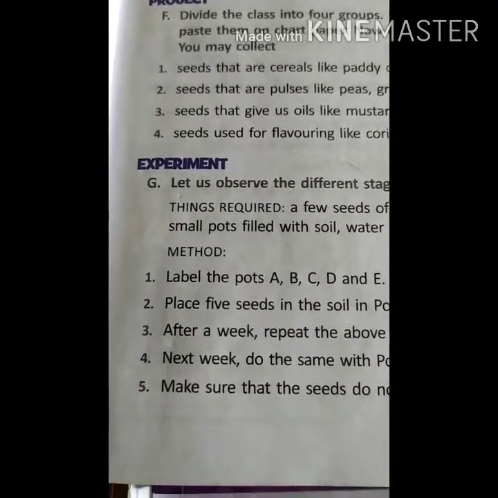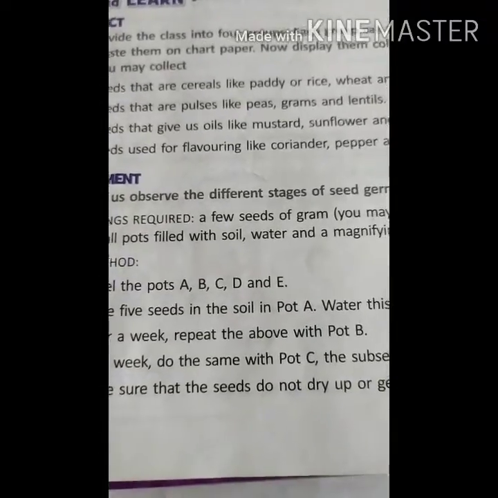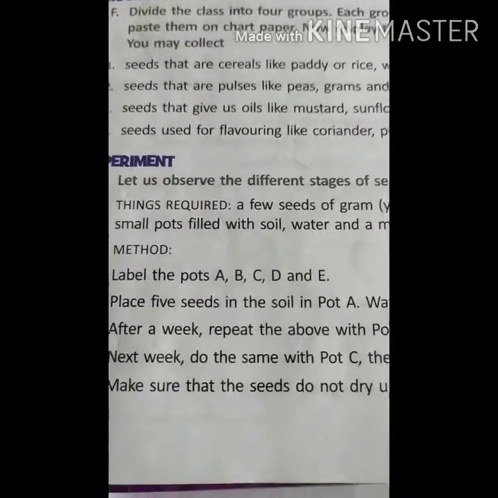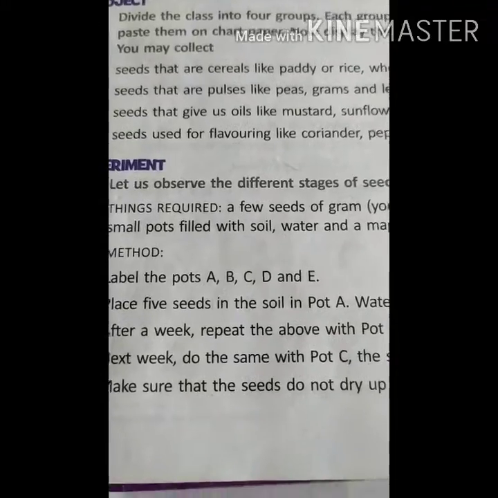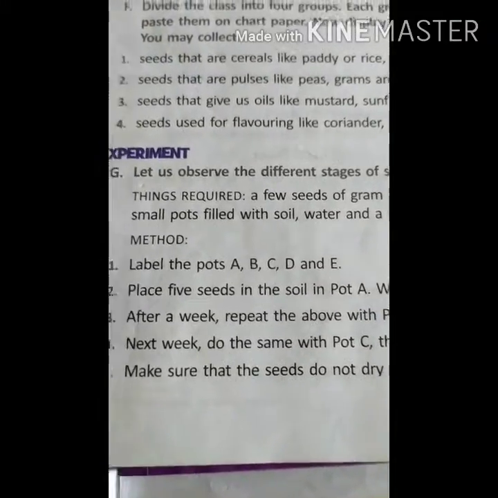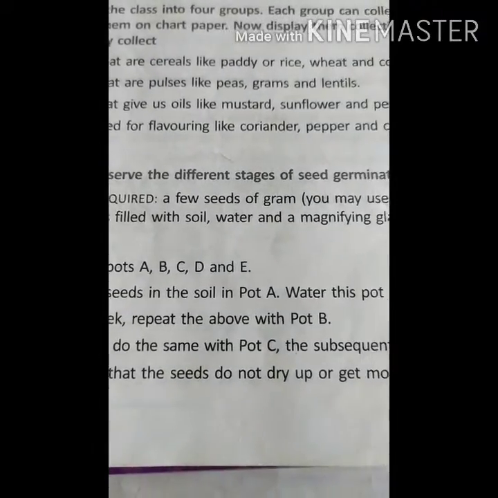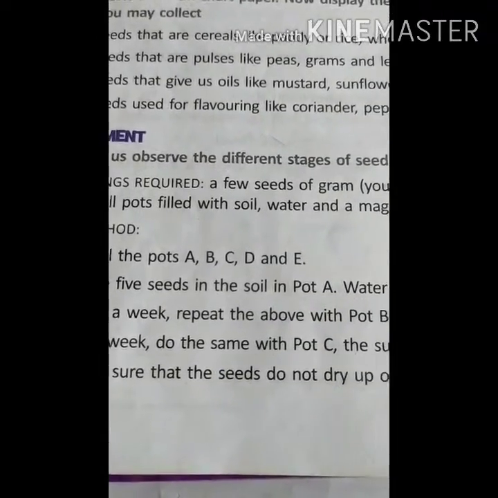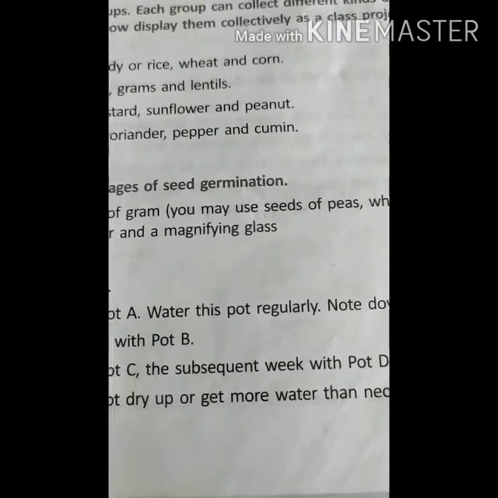Okay, what is the method? Let us see. Label the pots A, B, C, D, E. Okay, 5 pots A, B, C, D, E. First one A, second one B, third one C, fourth one D and fifth one E. Place 5 seeds in pot A.